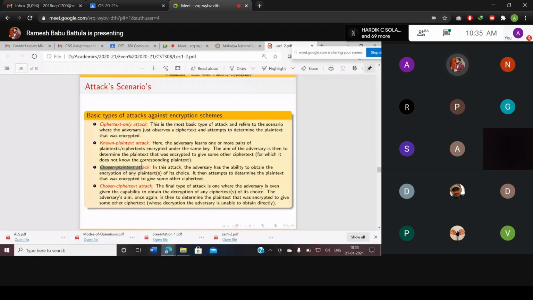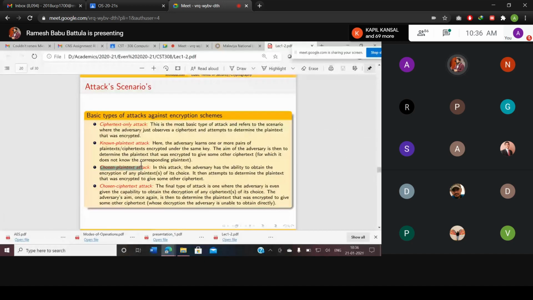Chosen ciphertext attack. This is the most common and final attack. Why? Because most attacks first check whether the system is protected from chosen ciphertext attacks or not. In the chosen ciphertext attack, the adversary is even given the capability to obtain the decryption of any ciphertext of its choice.